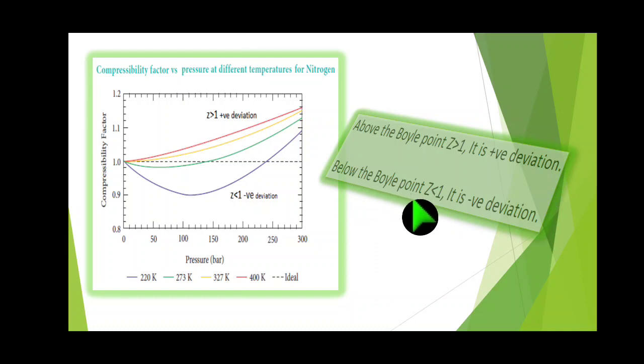Below the Boyle point, Z less than 1, it is negative deviation. This is an important point: when Z is greater than 1, positive deviation, it is above the Boyle point, and Z lesser than 1, it is negative deviation below the Boyle point.